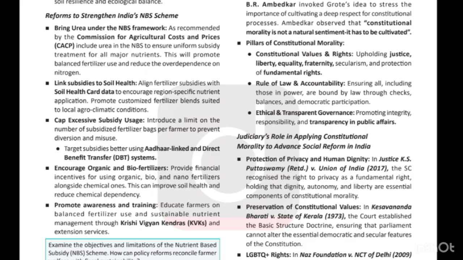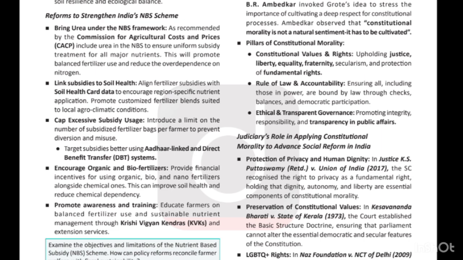Another suggestion is to cap excessive subsidy use. Since we are giving unlimited subsidies, farmers can consume as much as they can. It is available at low prices, so farmers are purchasing enormously and using it in high quantity.